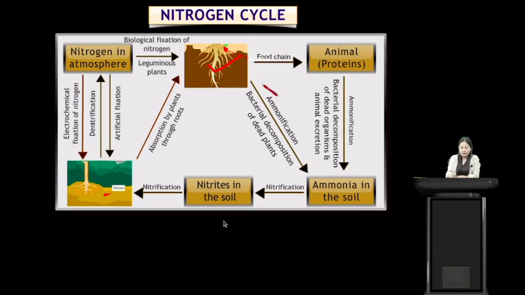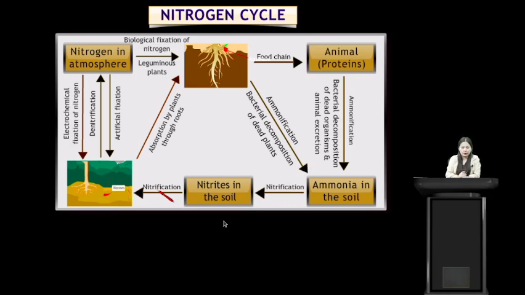Now when the plant dies, by the process of ammonification or bacterial decomposition of the plants, the nitrogen compounds will be converted to ammonia. Similarly, when an animal dies, or when we die, by decomposition the different nitrogen compounds will be converted to ammonia. This process is known as ammonification. Now the ammonia in the soil, by the process of nitrification, will be converted to nitrites. These nitrites are again converted to nitrates by the nitrification process.